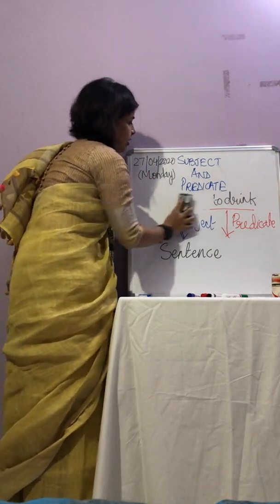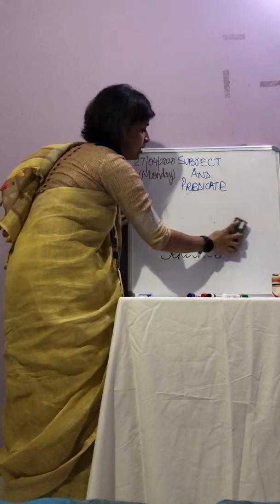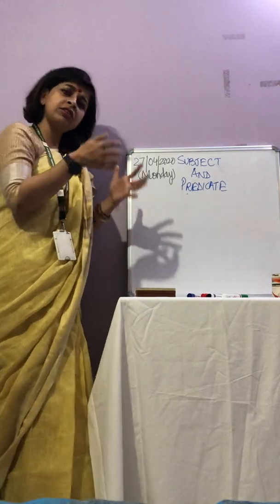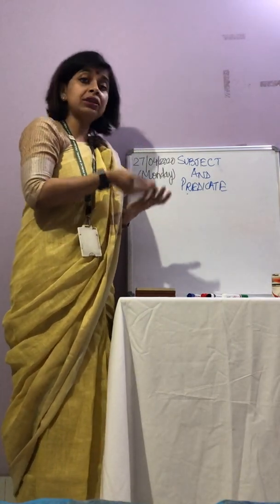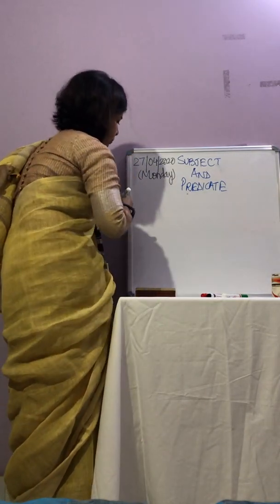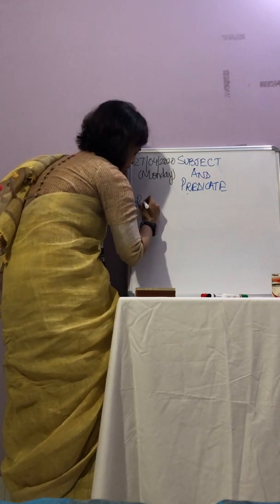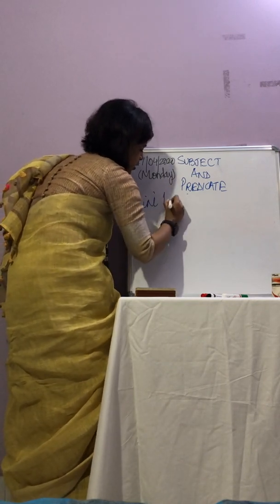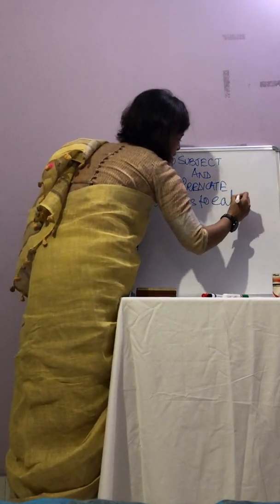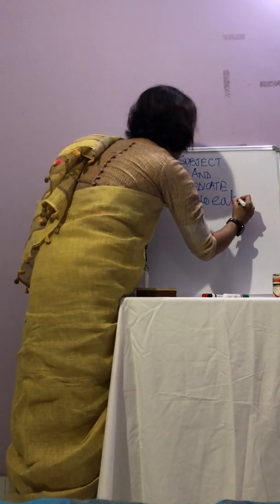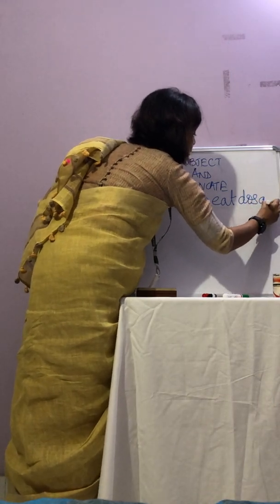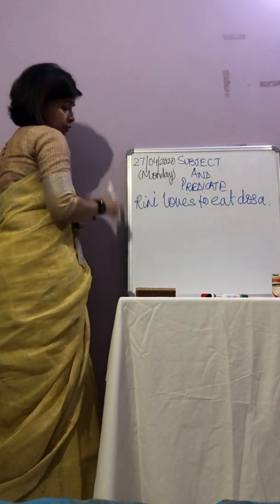Okay. Now let us go into details more about subject and predicate. This is just a rough idea, okay? I had given what is a subject and what is a predicate. Subject and predicate together make a sentence. Okay. Now, there's an example I've given you.